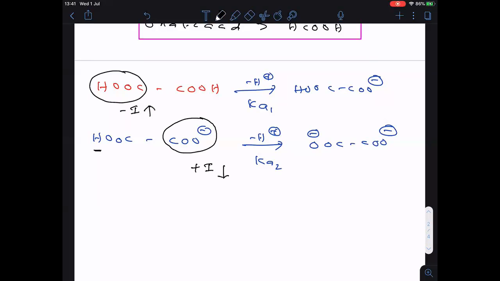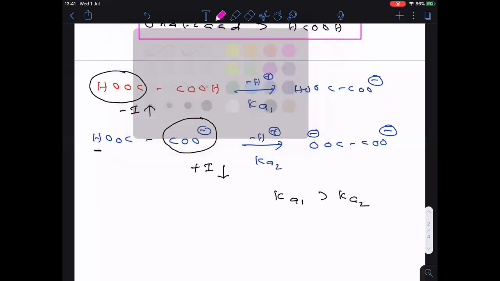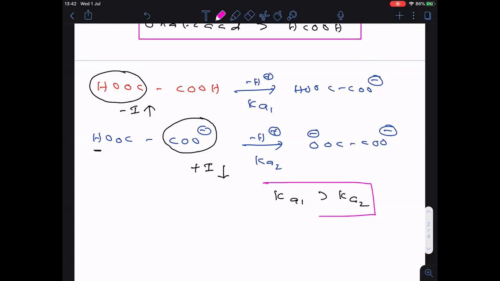So what is the relation between Ka1 and Ka2? Ka1 is greater than Ka2. Ka1 is greater than Ka2. That means we can remove the first hydrogen easily. Second hydrogen removal is a little bit difficult. You know, the greater the Ka, the higher the acidic strength.